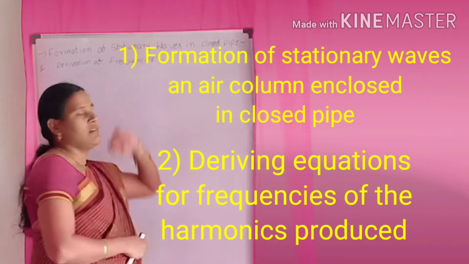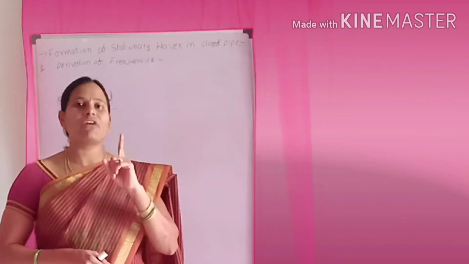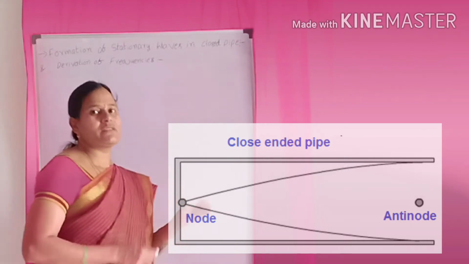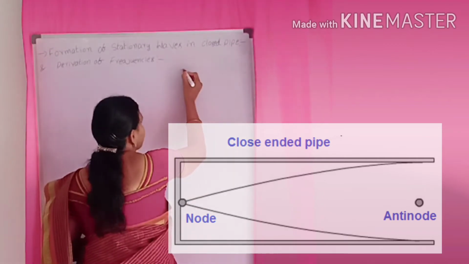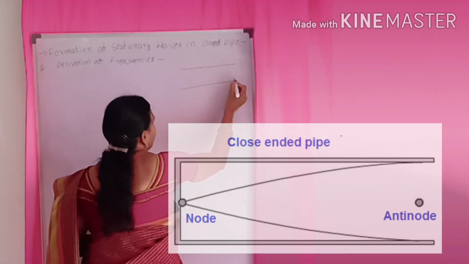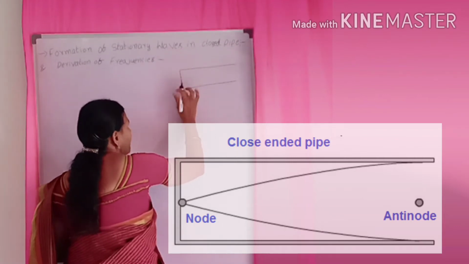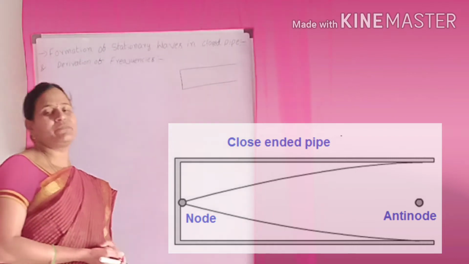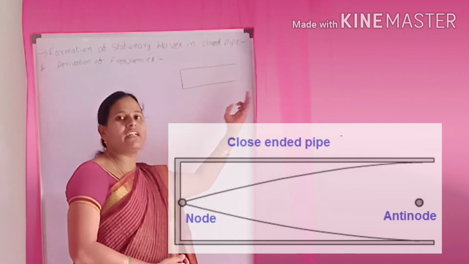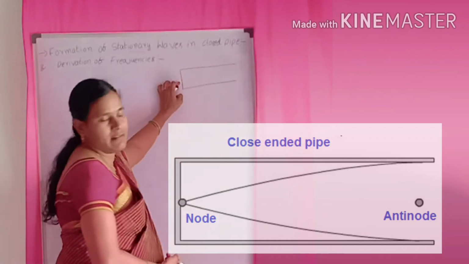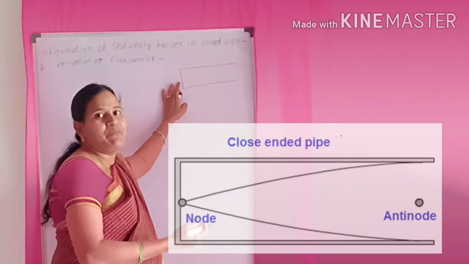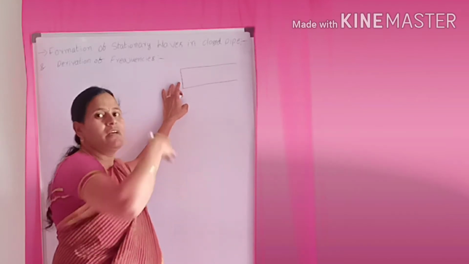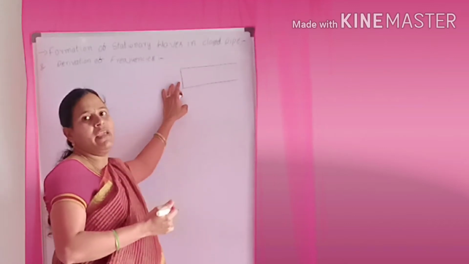So what is the meaning of a closed pipe? If a pipe is closed at one side, that pipe is called a closed pipe. Here I am drawing the pipe, closed at one side. When a sound wave travels in the organ pipe and touches the end, it is reflected. When the incident and reflected waves superimpose, stationary waves are formed.